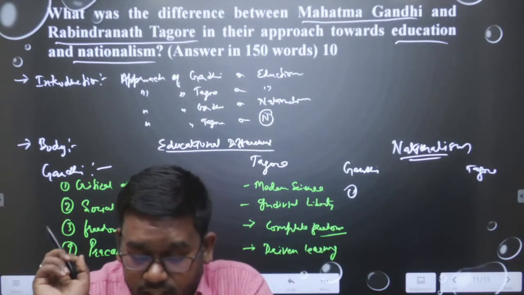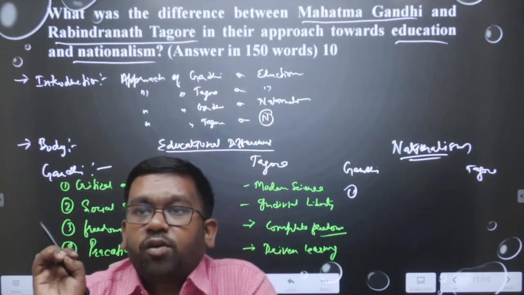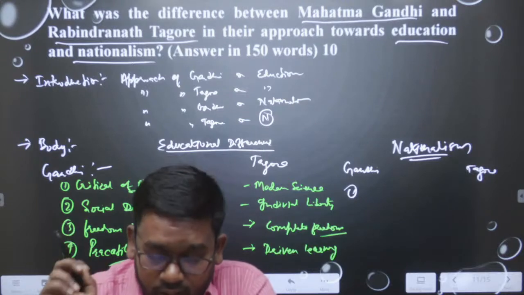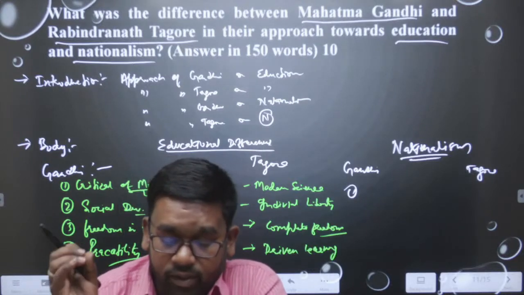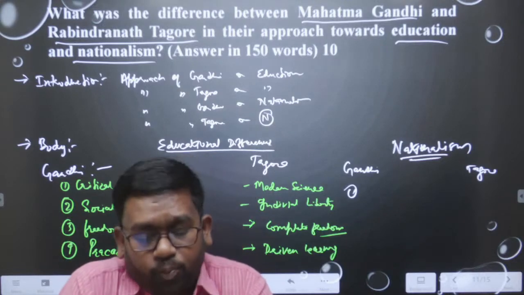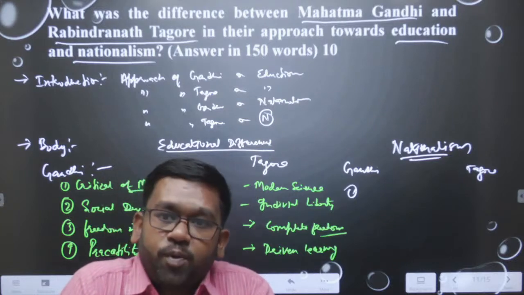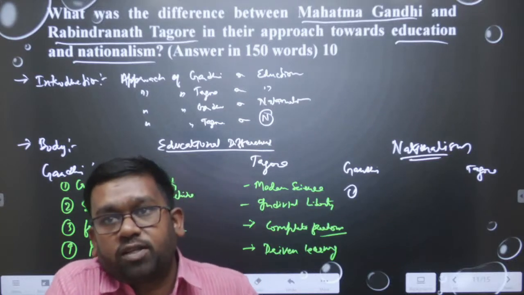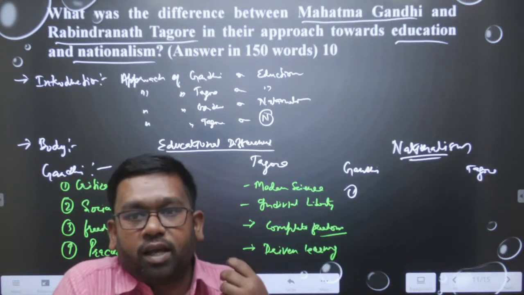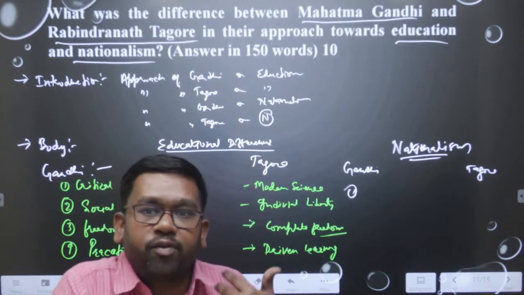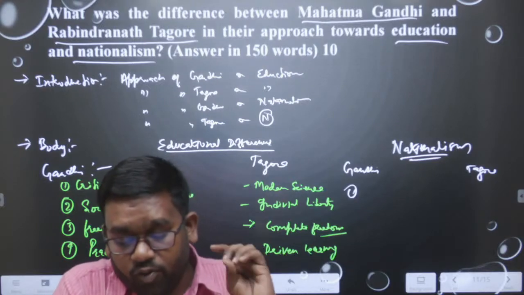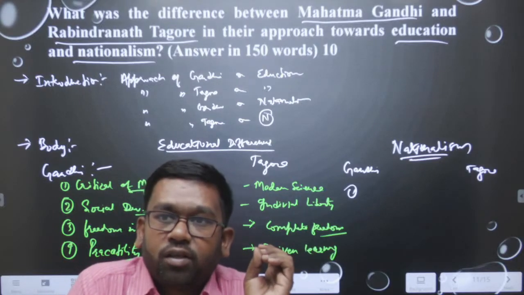Okay, satyagraha. When we talk about these, Tagore was saying that there should not be any power politics in nationalism. Power politics is an important point according to Tagore. Gandhi is saying that Indian nationalism should provide the principle of justice, the principle of service, and the principle of humanity towards the people. So, through Indian nationalism, Gandhi wanted to achieve the idea of justice, humanity, and service.